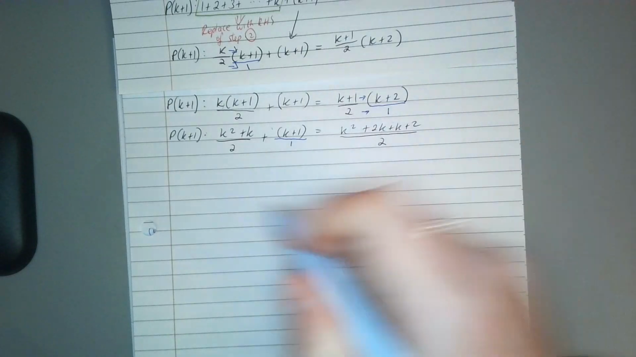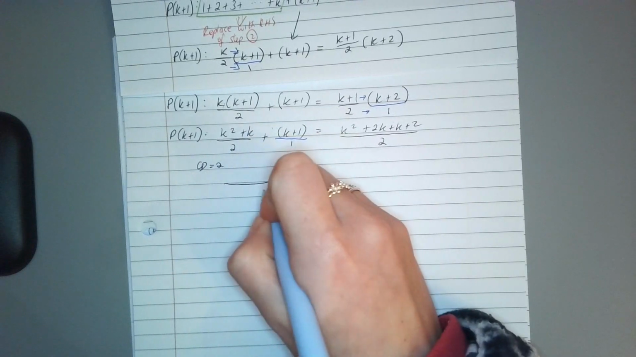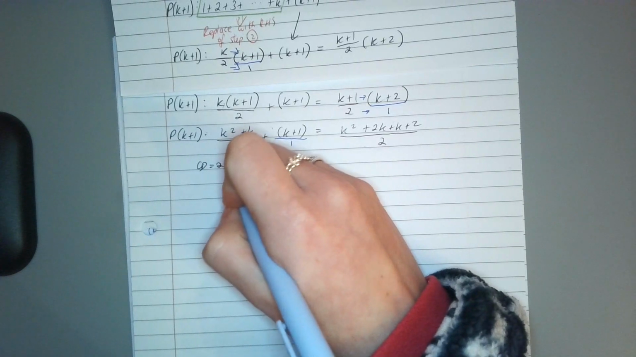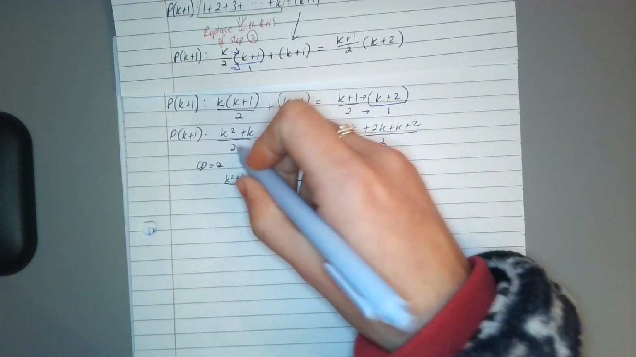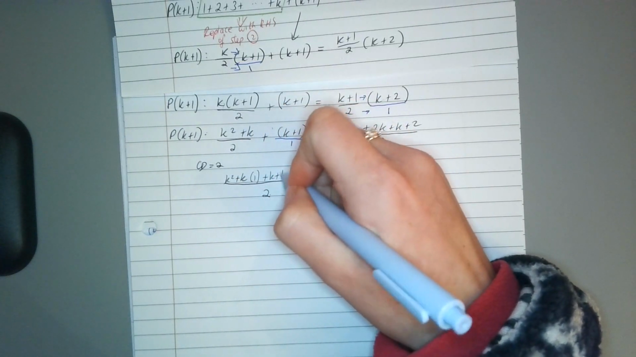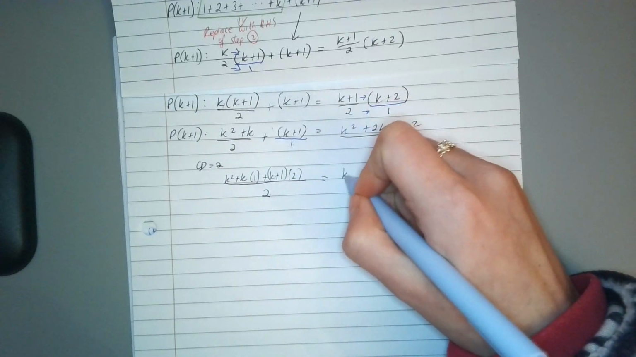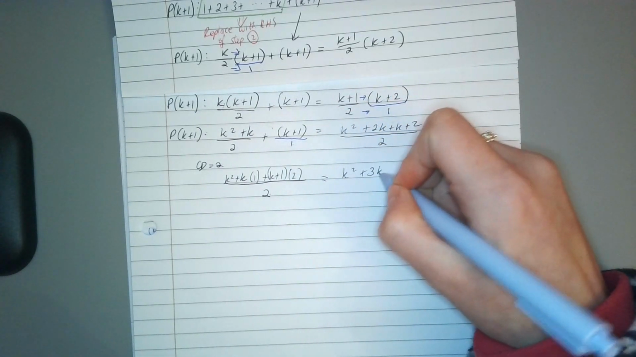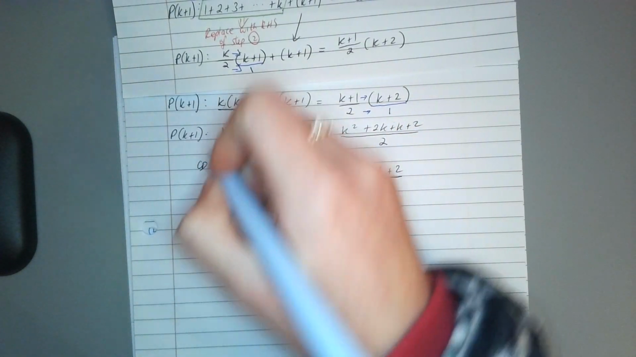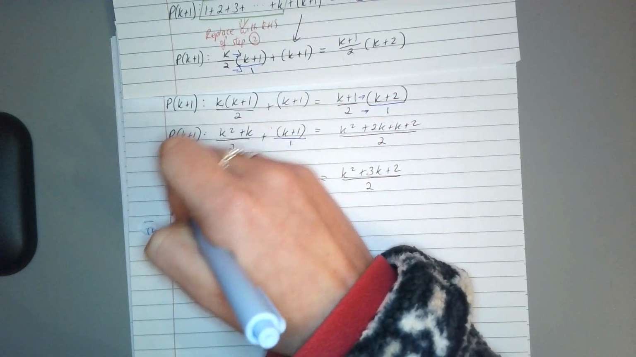Okay, so common denominator there is 2. Everything's over 2. So k squared plus k is our first numerator. 2 into 2 gives us 1. Plus k plus 1 is the second numerator. 1 into 2 gives us 2. Equals k squared, tidy up the middle, 3k plus 2 over 2. Okay, and then just tidy this up. So sorry, I forgot the Pk part and the Pk plus 1 part here.